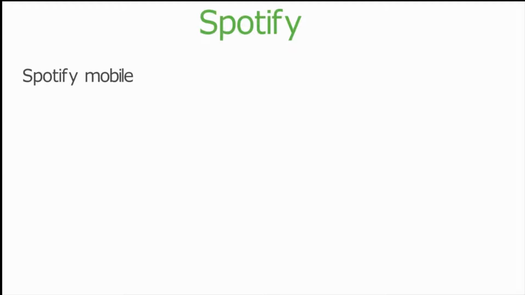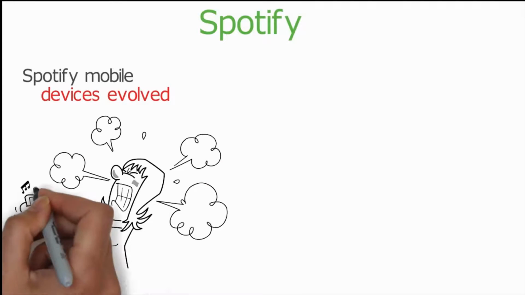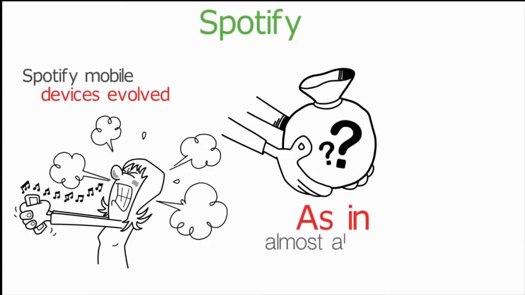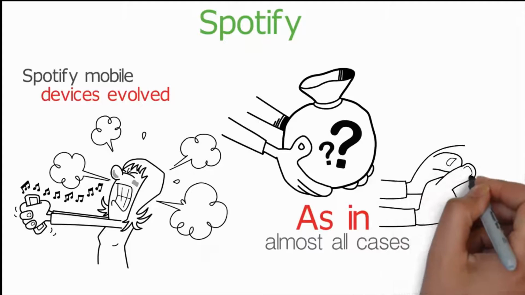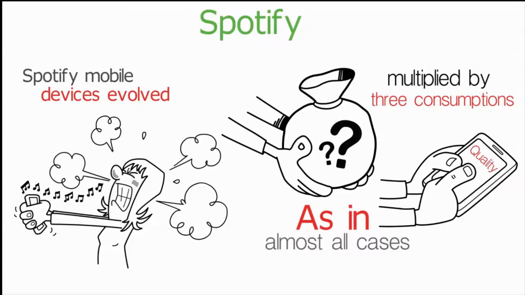Spotify. Since Spotify, mobile devices evolved. Many of us missed the chance to take our songs to all places. But at what cost? As in almost all cases, megabyte consumption depends on the quality, and in this case it would be multiplied by 3 consumptions.